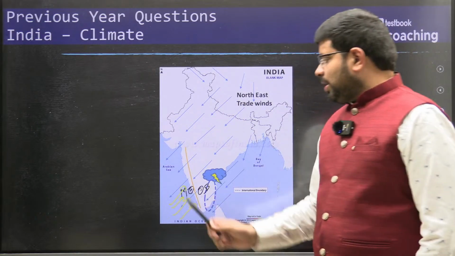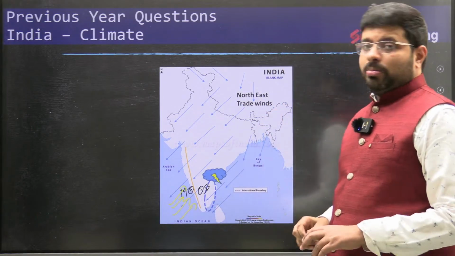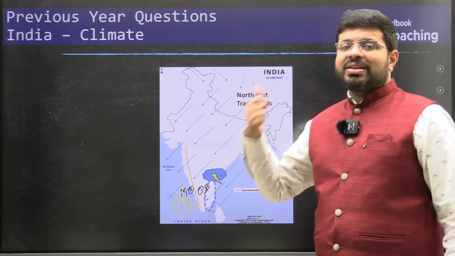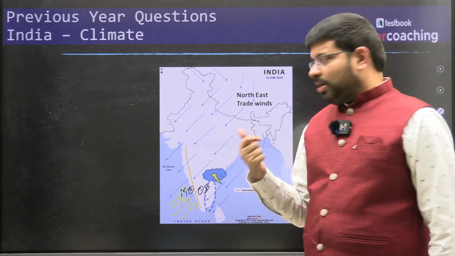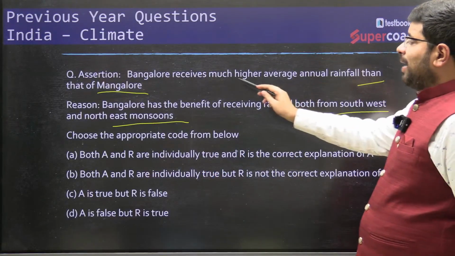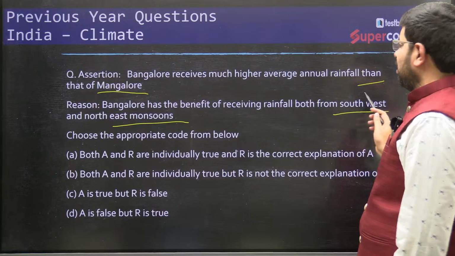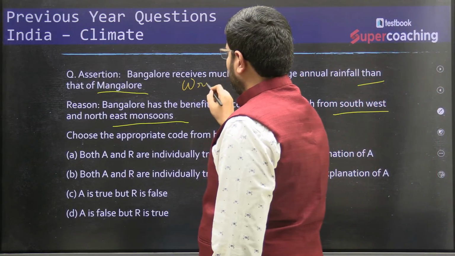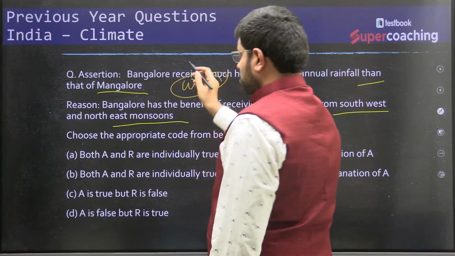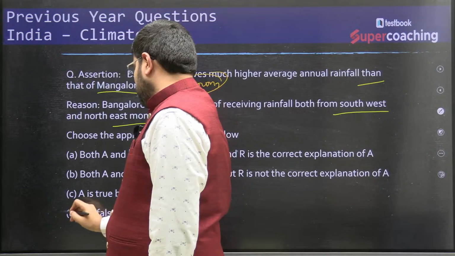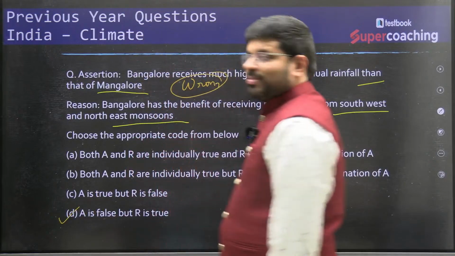So it is always Mangaluru, that is on the coast, which receives more rainfall, not the interiors, right? So you need to know that the statement that Bangalore receives much higher average annual rainfall than Mangalore is itself wrong. So A is wrong. There is only one option left, which is option D, right?